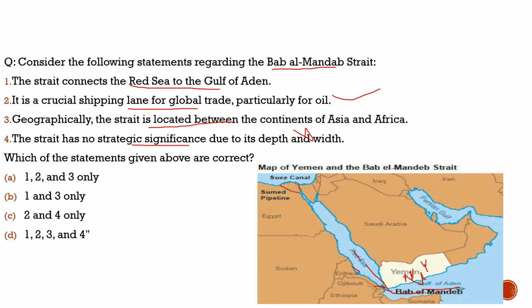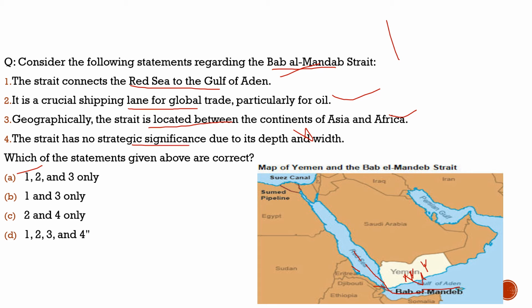So with respect to this question, the correct statements are statement 1, statement 2, and statement 3. And from the code given below, the correct answer would be option A. With this, I hope you have understood the question as well as the context of why it is in the news, the attacks from the US. Last year the US announced the Prosperity Guardian initiative to curb the attacks from the Houthis, and many countries collaborated with the US. So Prosperity Guardian may be asked in the exam this year.